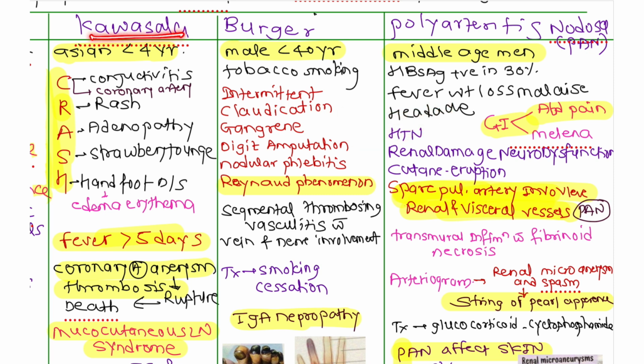So Kawasaki is for children, and the bike, if we overspeed it, is going to crash somewhere. So you have to remember for Kawasaki: Asian children less than 4 years, and the mnemonic is CRASH. Now see, for the conjunctivitis, which artery is going to be affected here? Coronary artery.